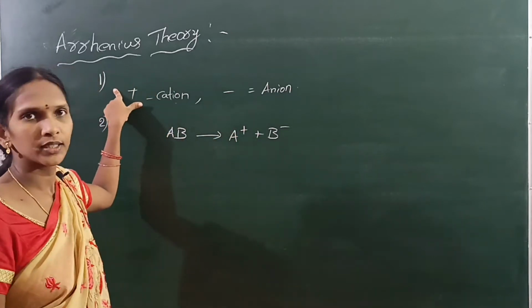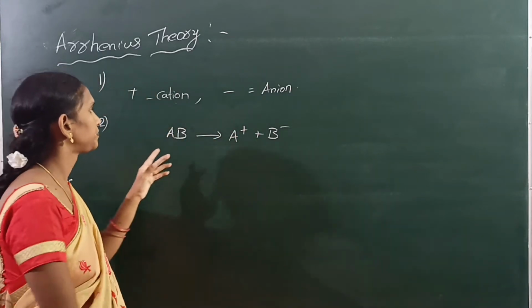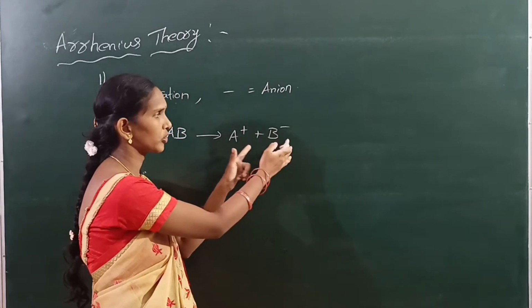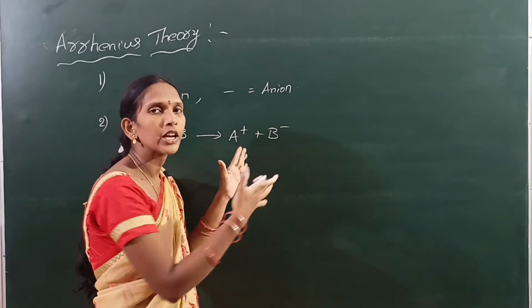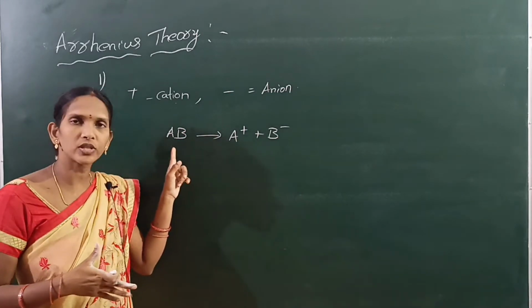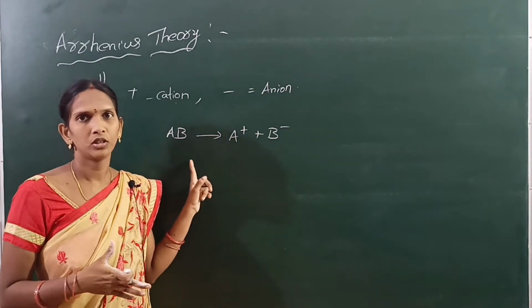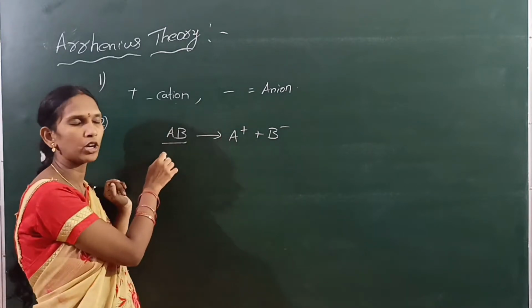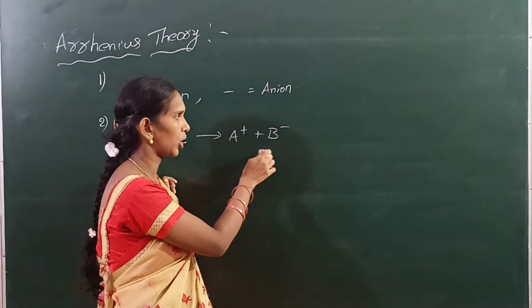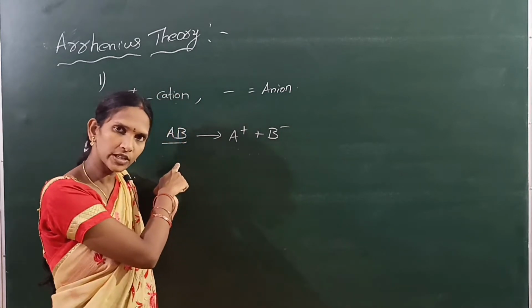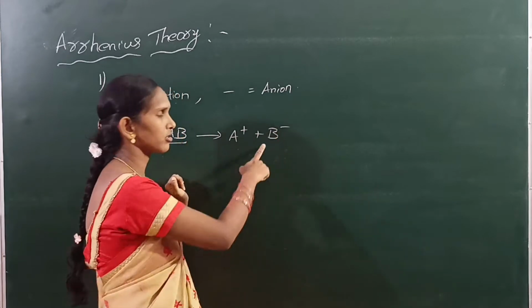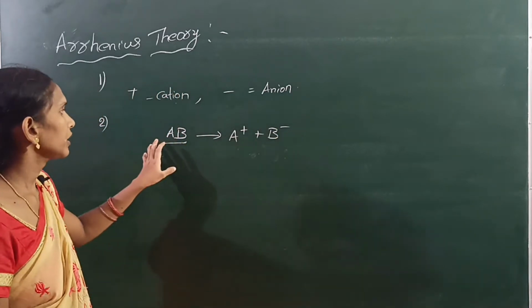The next point is the ions. Ions means positive and negative. The ions constantly combine to form an undissociated molecule. This is the undissociated molecule, and these are the dissociated ions, not molecule.